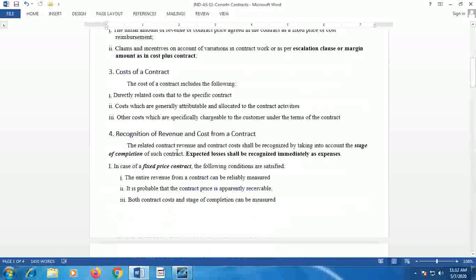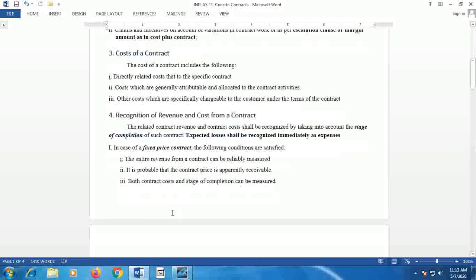Coming to recognition of revenue and cost from a contract, the standard Ind AS 11 gives the guidelines. The related contract revenue and contract cost shall be recognized by taking into account the stage of completion of the contract. That means how much progress with reference to the contract has taken place. On the basis of that, revenue and contract costs are assigned to the contract account. However, if there are expected losses as foreseen by the contractor, the losses shall be recognized immediately as expenses.